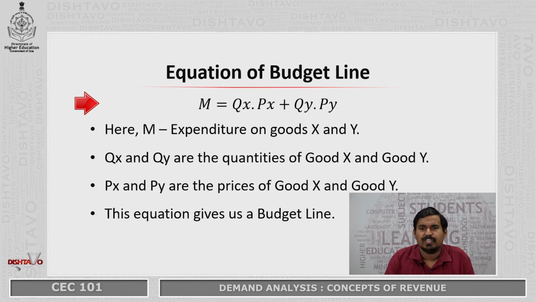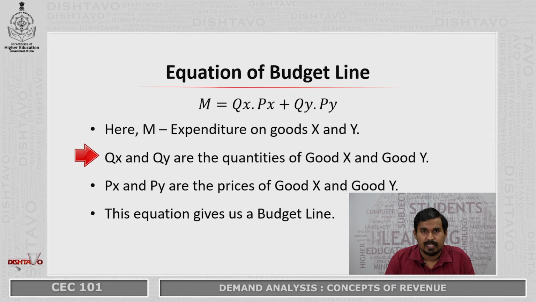Next we come to the equation of the budget line. As you can see on the slide, the equation for the budget line is M is equal to Qx into Px plus Qy into Py. Here M stands for the budget or the income that the consumer has. Qx refers to the quantity of commodity X that the consumer purchases.